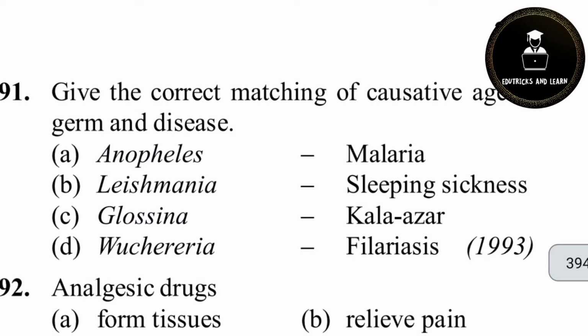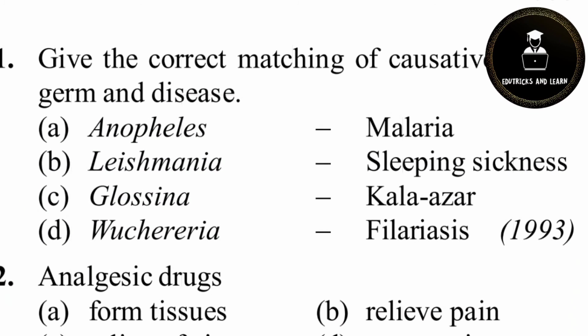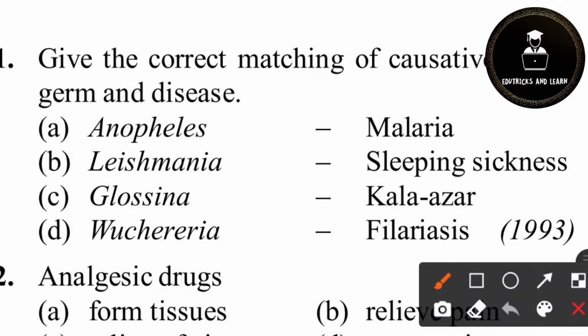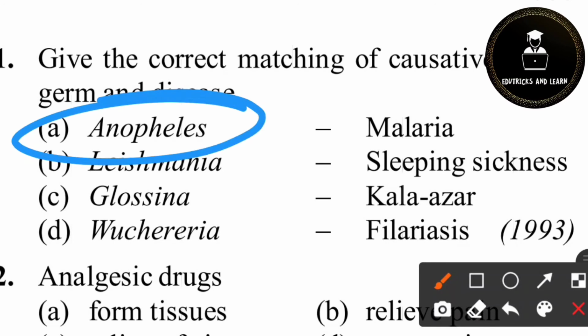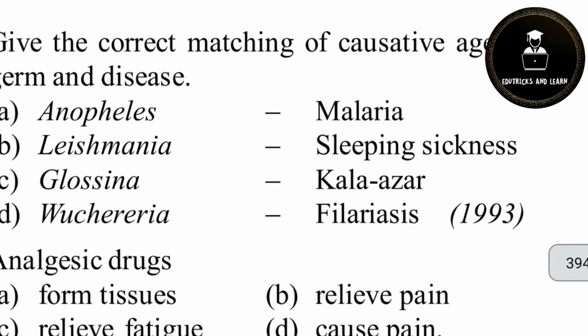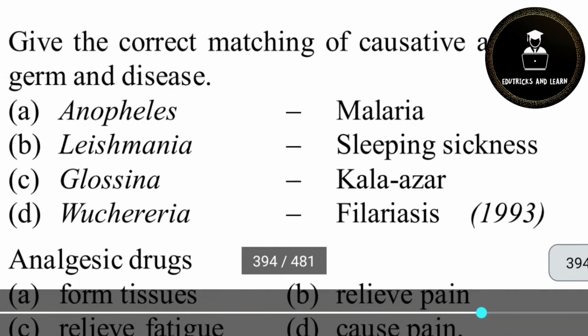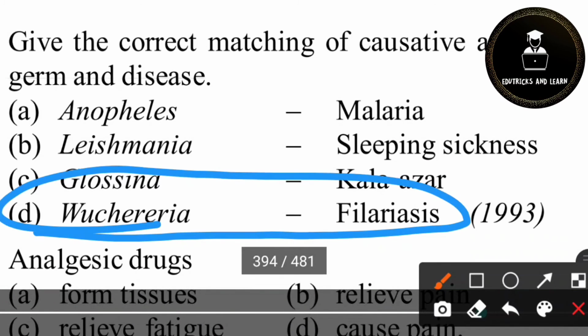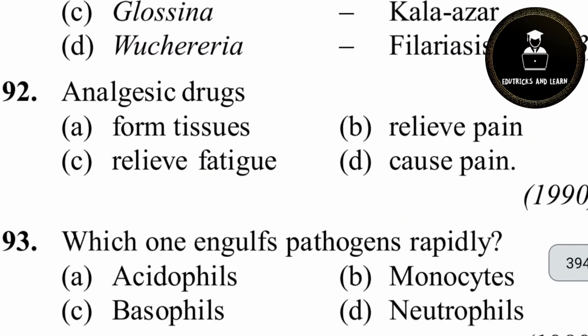And then 91st question, give the correct matching of causative agent or germ and disease. Anopheles is caused by malaria? No, wrong. Anopheles is a vector here, not a causative agent. So it is wrong. Leishmania, sleeping sickness, wrong. Leishmania does not cause sleeping sickness. And Glossina is not for kala-azar. Wuchereria causes filariasis. Option D is the correct answer. Wuchereria is a pathogen which causes filariasis.